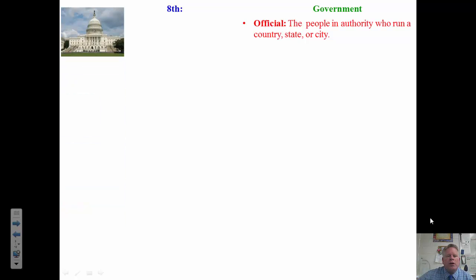Well, the people who make the laws actually work in this building, and this building is called the Capitol. Now on this side of the Capitol is where the Senate chamber is, and on this side of the Capitol is where the House of Representatives is. Now remember, the Senate and the House of Representatives, they both do the exact same job. They both make laws.